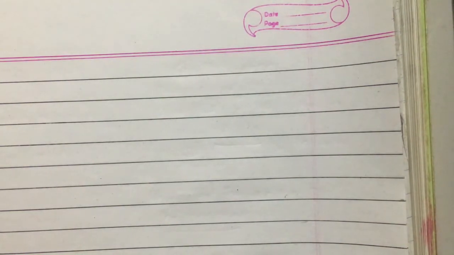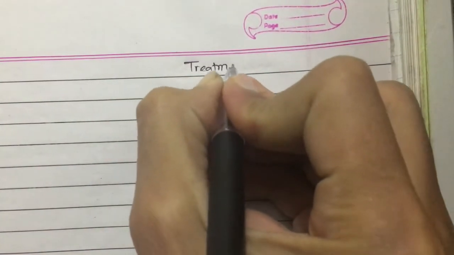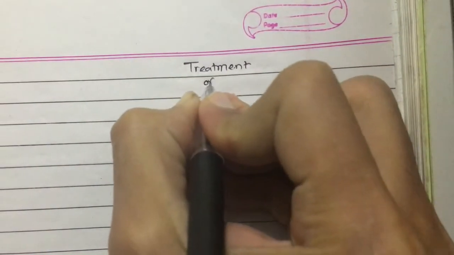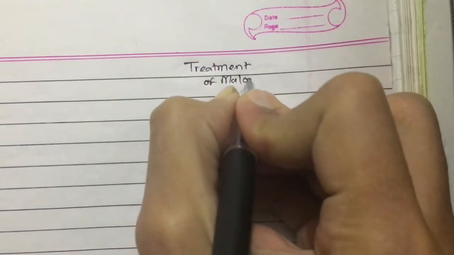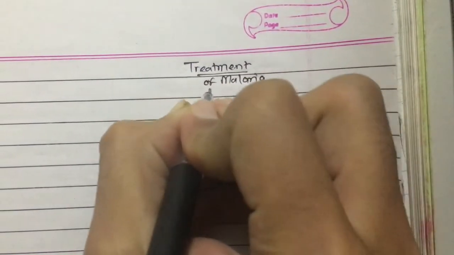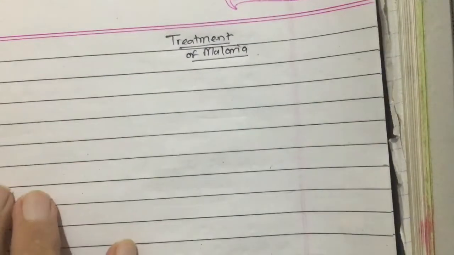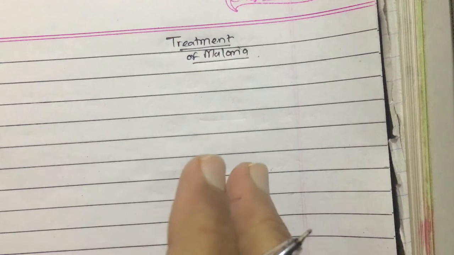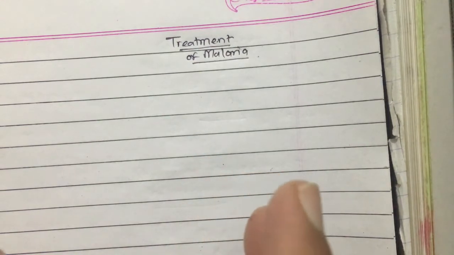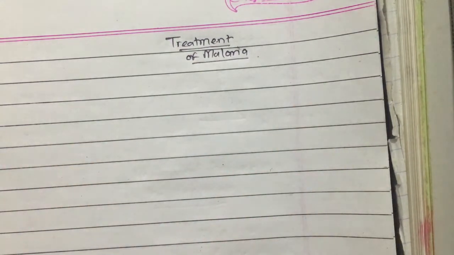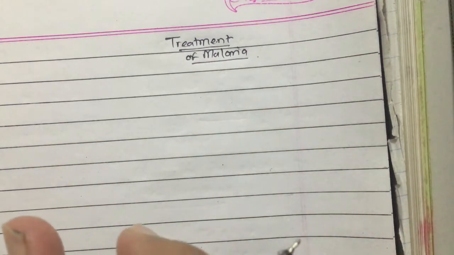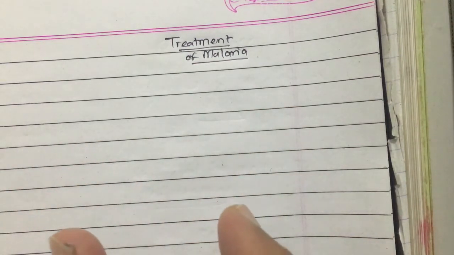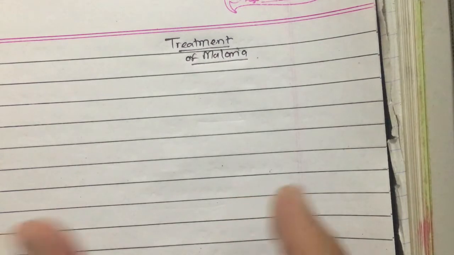Now we will be discussing the treatment of malaria. Guidelines for the treatment of malaria vary according to the country, but here I am going to give a general outline of how we can manage malaria. This is taken from Davidson's 20th edition.